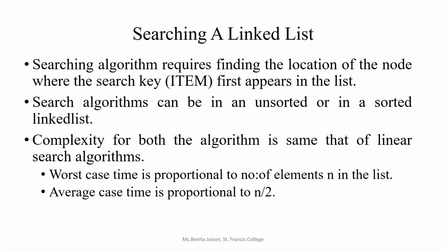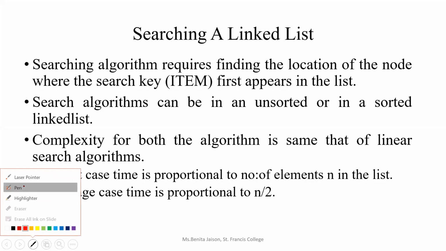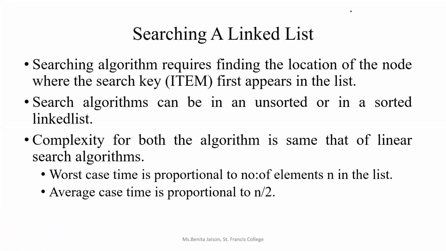So here we will be searching with the data of each node. What are the two parts of a node? A linked list is made up of a collection of nodes, right? And each node consists of two parts. One is the data part and the other one is the link part. The data part will be having the data, the numbers.